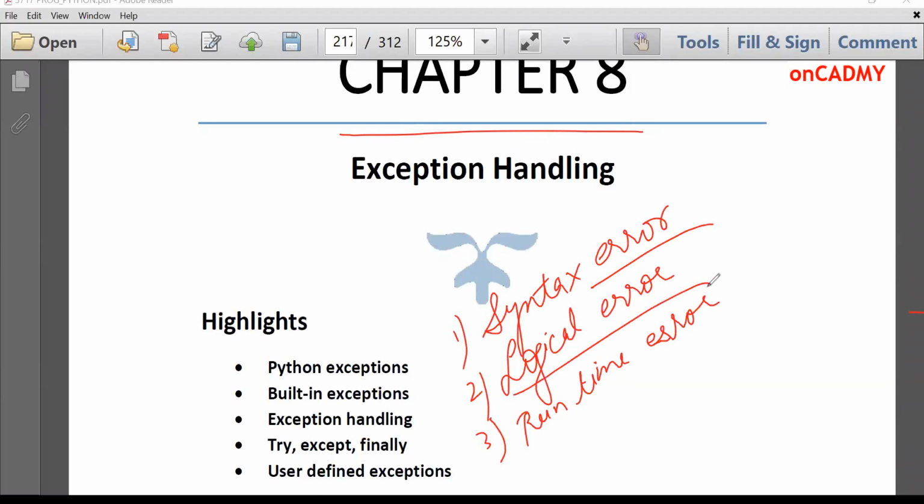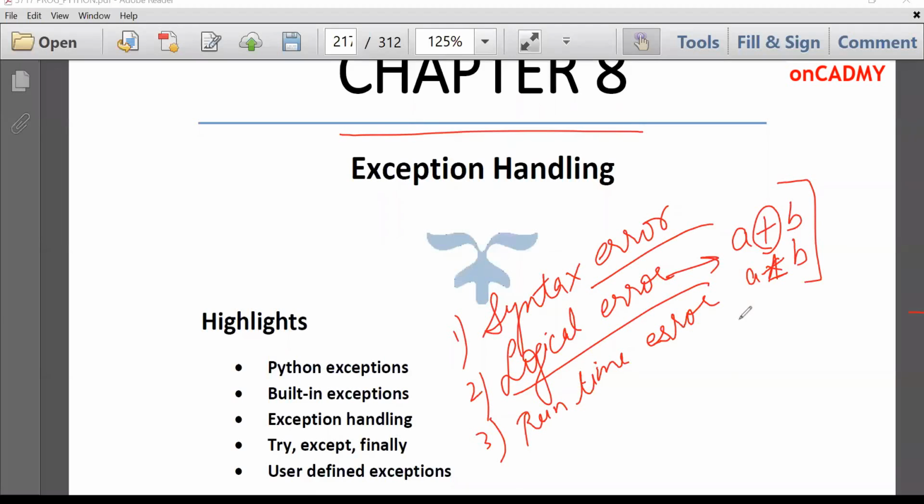Logical error means you have developed the wrong logic. Suppose you intend to perform the sum of two numbers and accidentally you have written A into B. So you will get the wrong result. There is no problem in syntax, but you have written the wrong operator, due to which you will get the wrong answer. So this is called logical error.